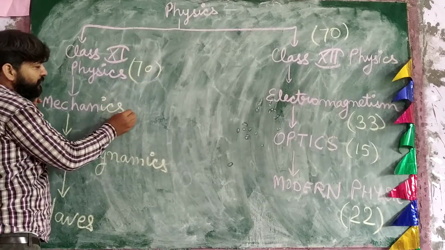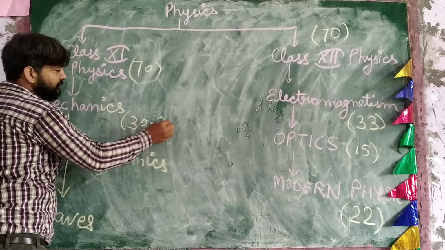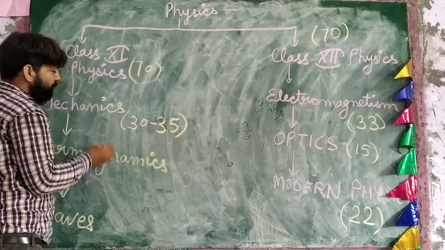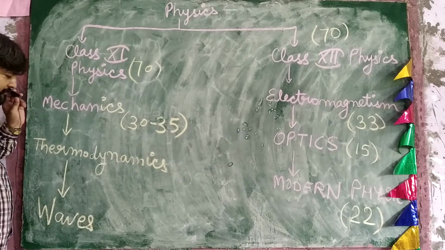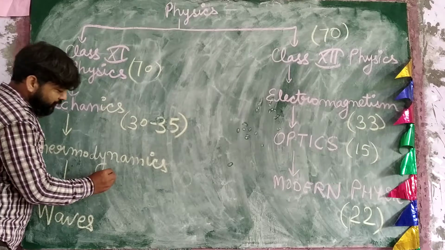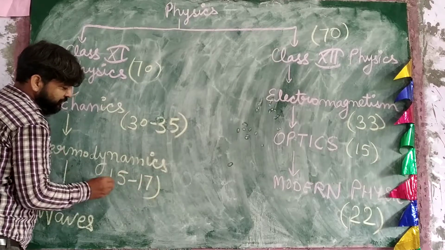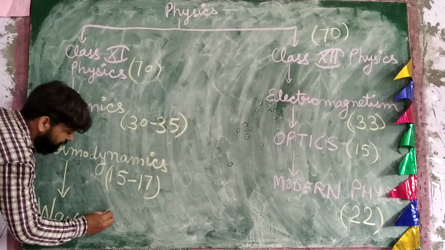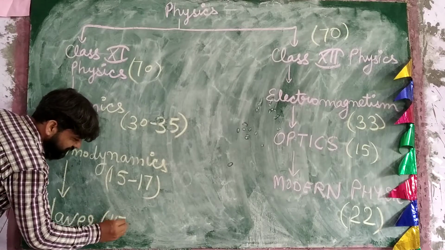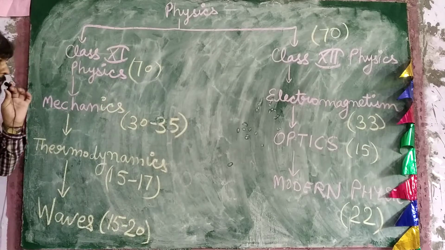Around 30 to 35 marks will be contained by mechanics, 15 to 17 marks will be contained by thermodynamics, and again 15 to 20 marks will be contained by waves.